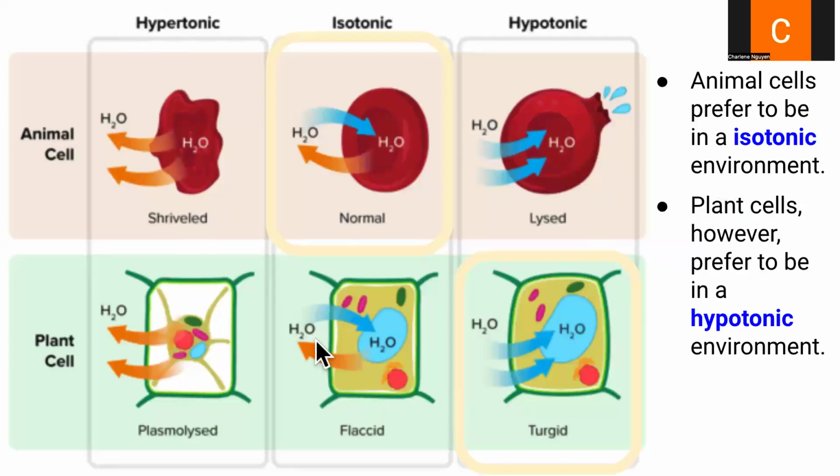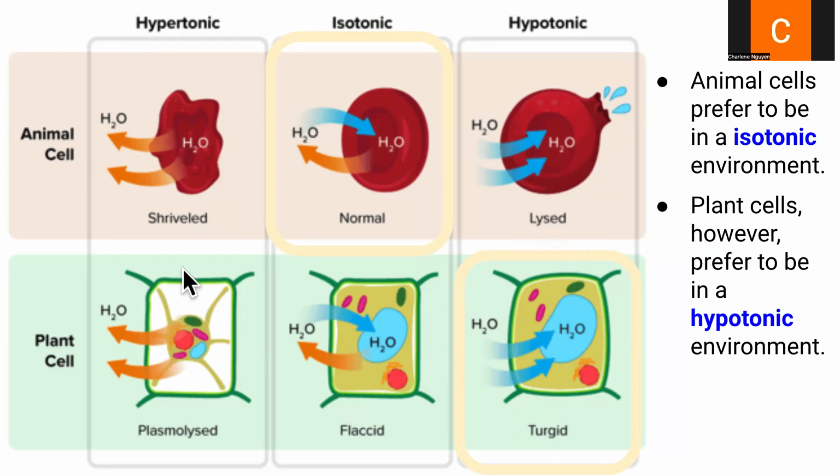So how this looks in an animal cell, it's normal for it to be in an isotonic solution where water is in and out, so there's no net movement of water anywhere. If it is a hypertonic solution, water moves out, it's going to shrivel up. And then if water's moving in, it's going to burst. So that's what we call lysed.